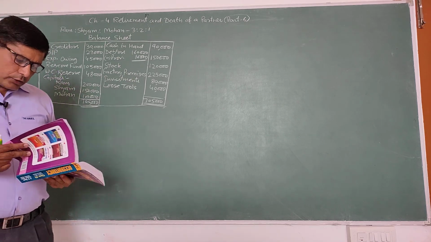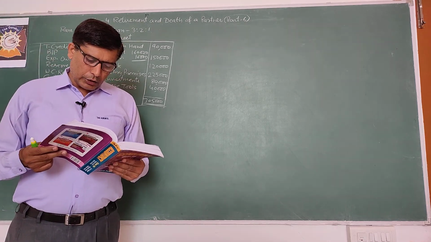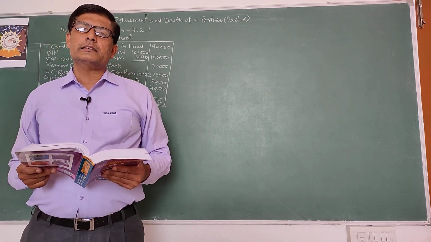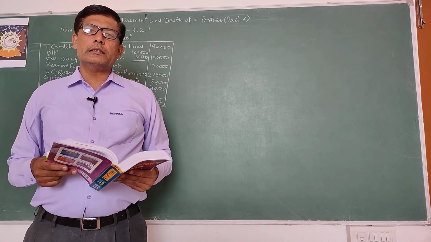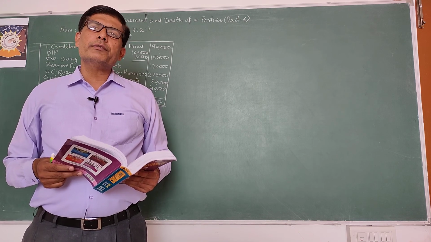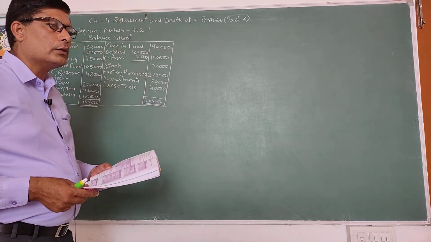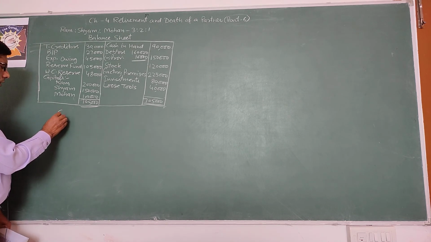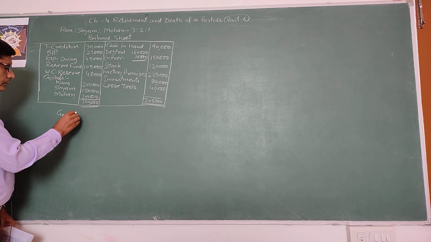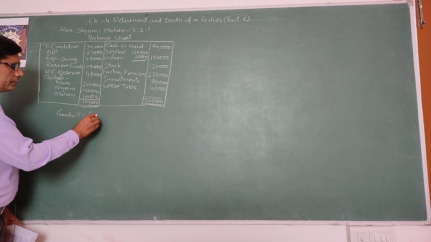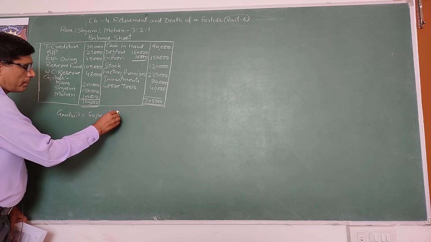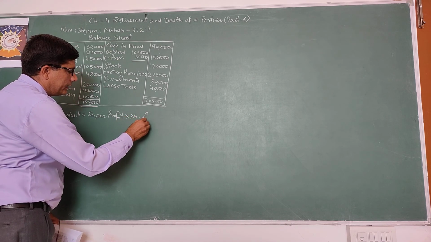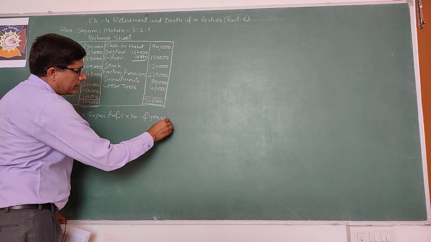Goodwill of the firm is to be valued at 2 times of average super profits of last 3 years. So you have to calculate goodwill by super profit method. The formula to calculate goodwill is: goodwill is equal to super profit into number of years purchased.